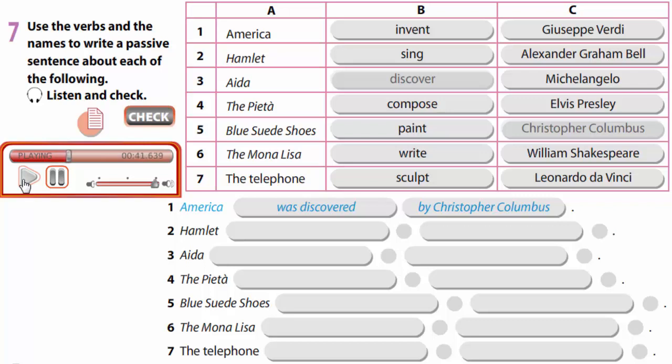Bill? That's true. Yes, you're right again. True or false? Aida was composed by Giuseppe Verdi. Jane? That is false. No, sorry, Jane. Aida was composed by Giuseppe Verdi. Next question. The Pieta was sculpted by Michelangelo.